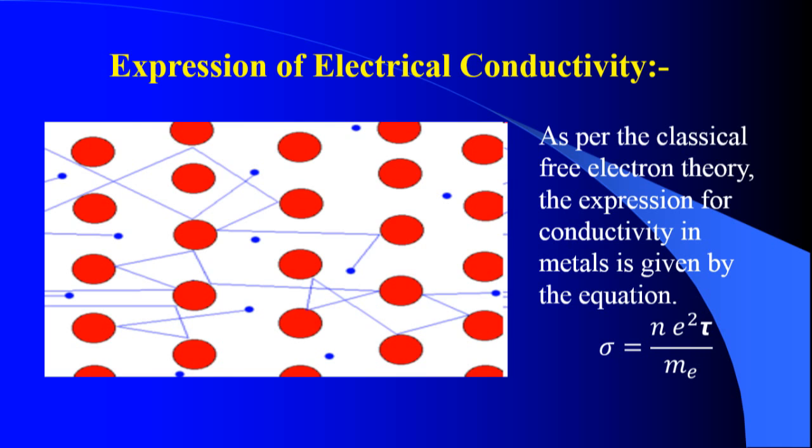The first failure identified is that it cannot explain how electrical conductivity varies with temperature. The second failure is how conductivity varies from material to material, and whether the concentration of electrons varies with respect to the metals. The equation contains the term N, the concentration of electrons, and as per this equation conductivity varies directly with it. Will it be experimentally proven or not? We can see that in the next slide.